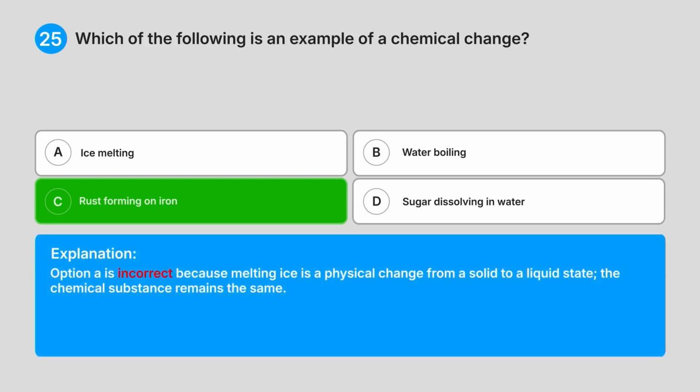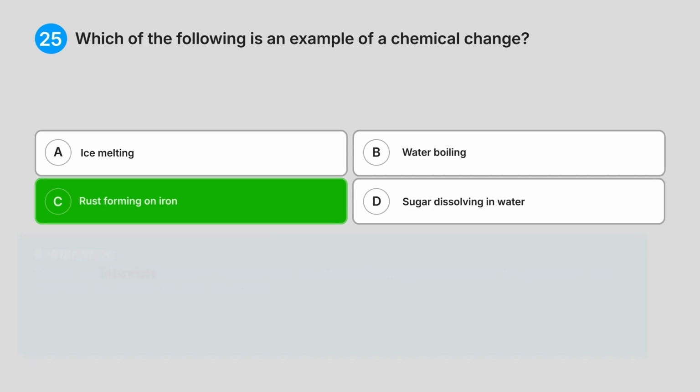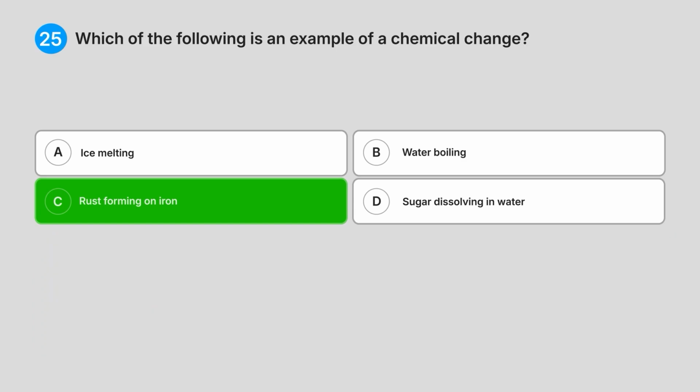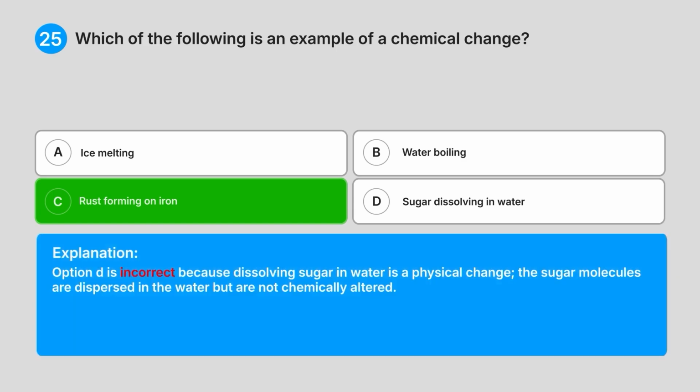Option A is incorrect because melting ice is a physical change from a solid to a liquid state. The chemical substance remains the same. Option B is incorrect because boiling water is a physical change from a liquid to a gas state. The chemical substance remains the same. Option D is incorrect because dissolving sugar in water is a physical change. The sugar molecules are dispersed in the water, but are not chemically altered.